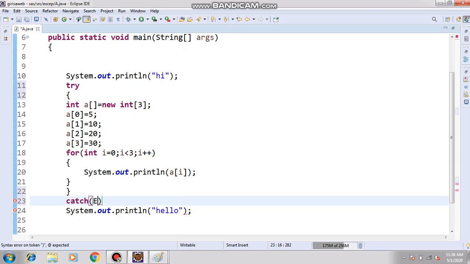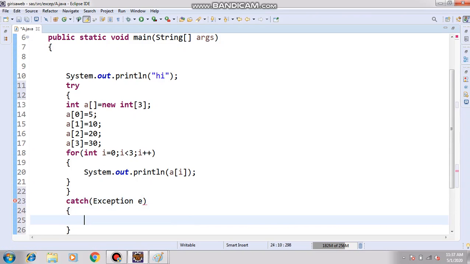In the catch block, what I am doing? Instead of taking array index exception or arithmetic exception, commonly I am using the Exception class. Why? Exception is a parent class, so it consists of all the child classes. What is my object here? E is my object. Instead of E, any object name we can take.